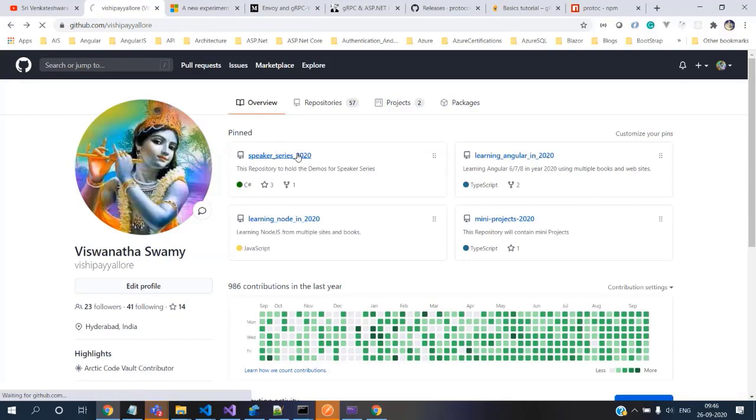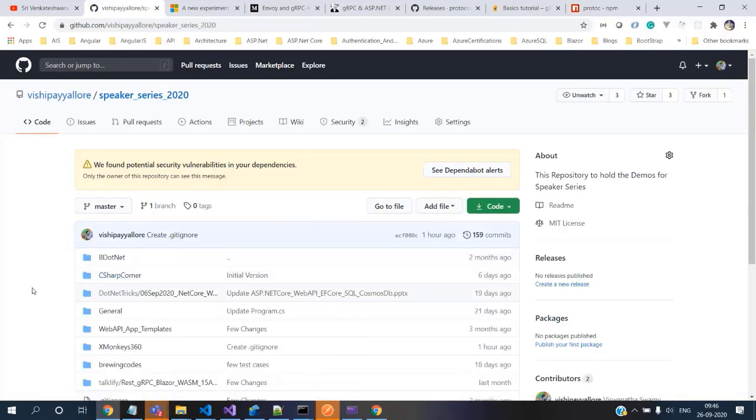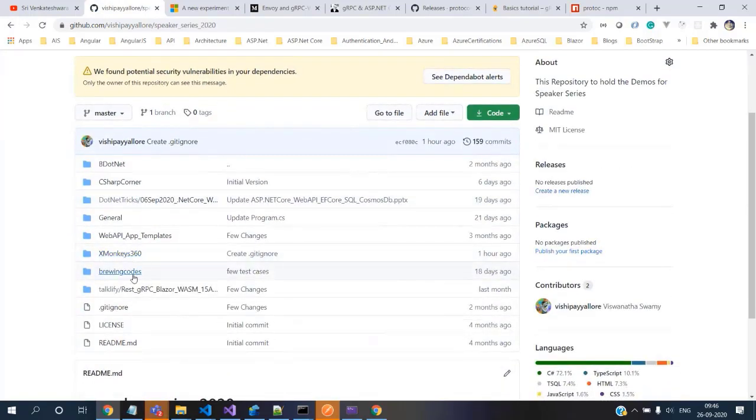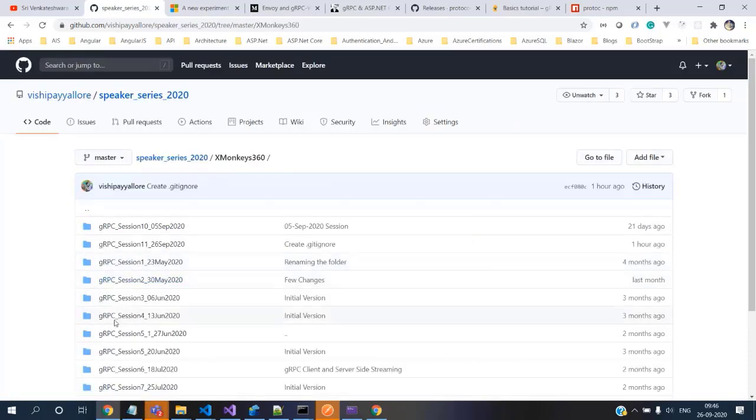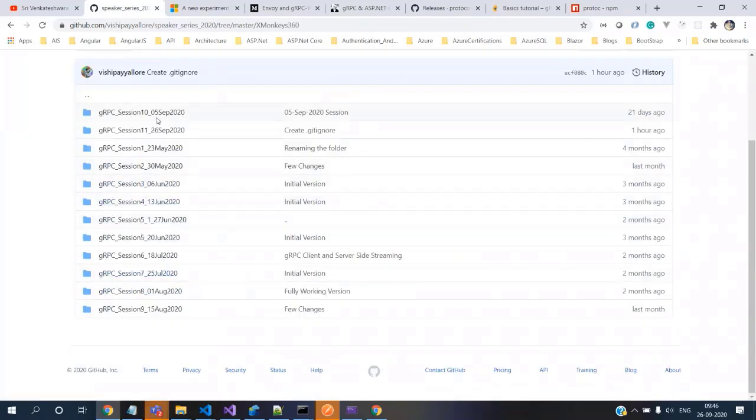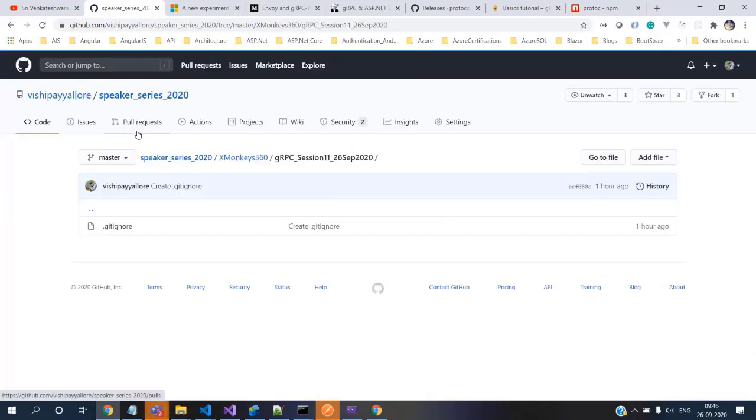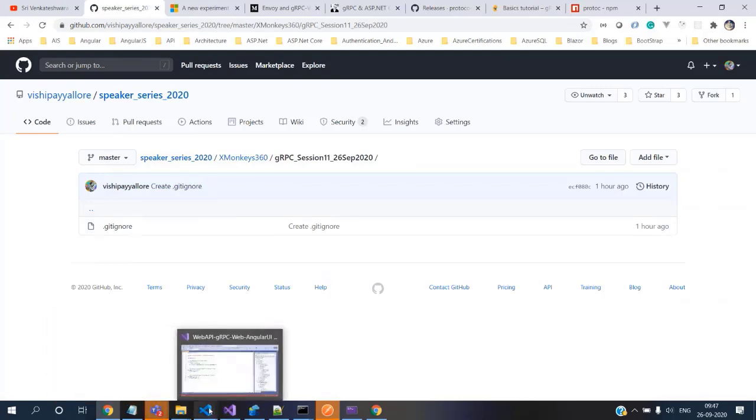You can give that a shot here, which is in this folder. I'll check it into this Xmonkeys in this session 11. It gets created into this one, so you can remember that it is in Vishupilor. I'll also give it to Anwar, so he will post it there. So it will be in this folder, all this working version, so you can focus on this work.